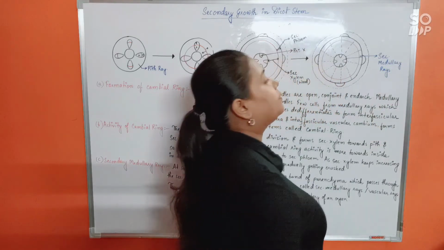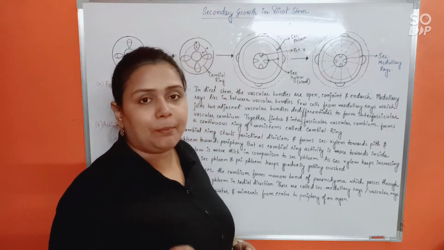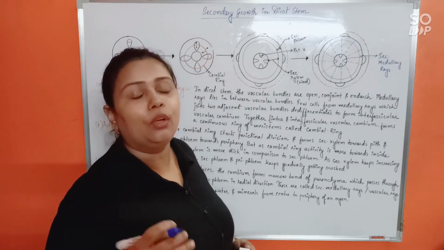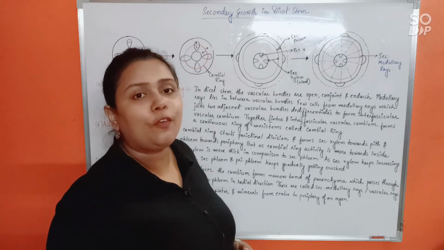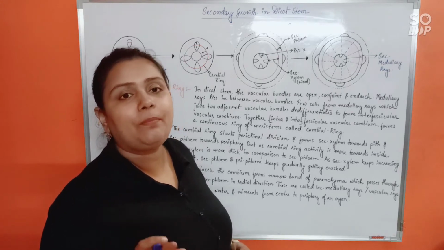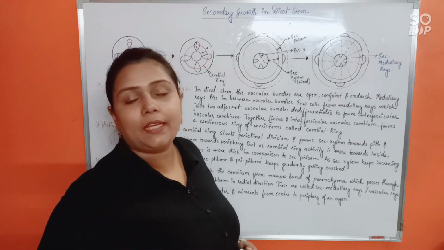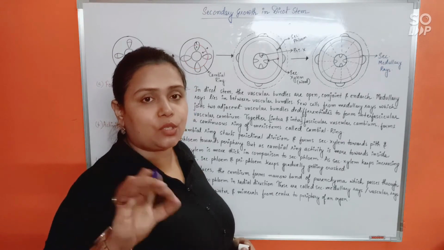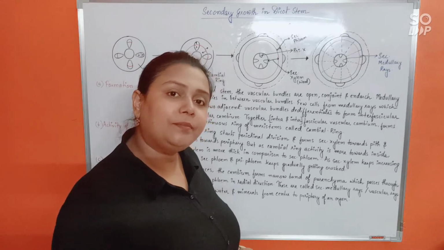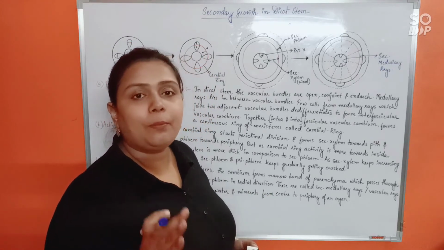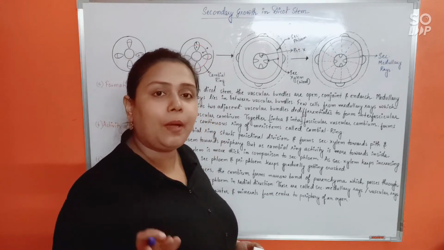rays. Is that clear? Cambial ring is mostly supposed to deposit secondary xylem and phloem elements. But sometimes instead of doing so, it will only deposit parenchyma cells. Those parenchyma cell layers or patches will be known as secondary medullary rays. Is that clear? All of you very well, properly clear about it?